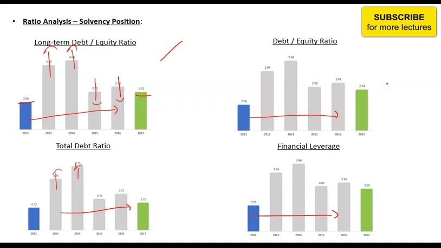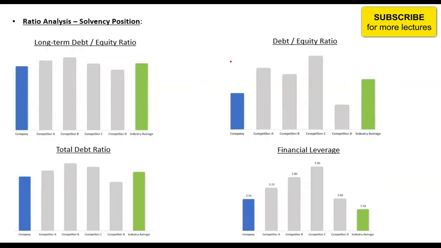So overall the solvency position looks fine, and when we compare it to competitors or the industry average, it looks stronger, because all your ratios are generally lower compared to the industry average, except for one, that is your financial leverage.